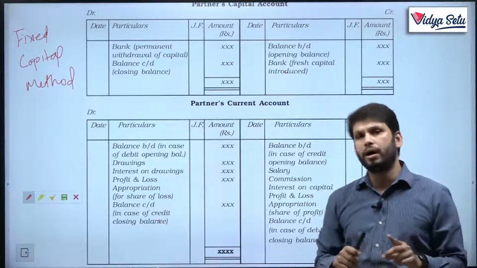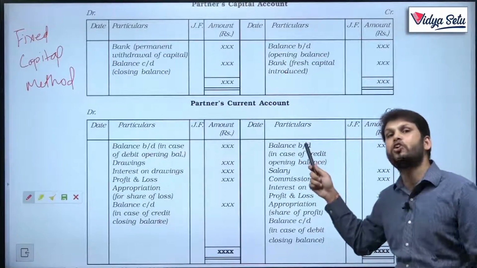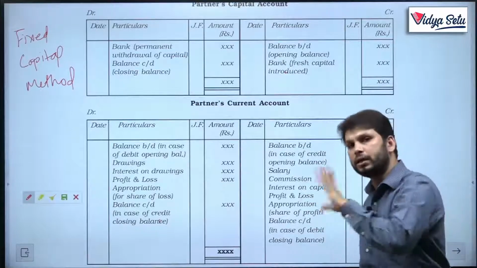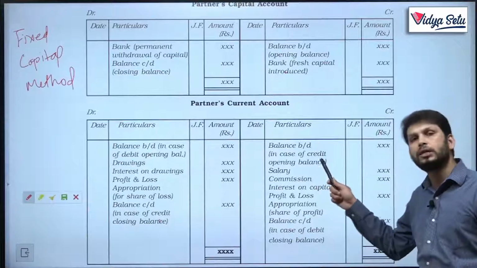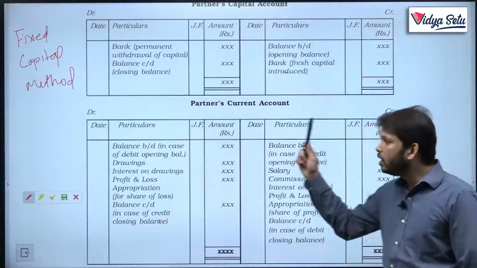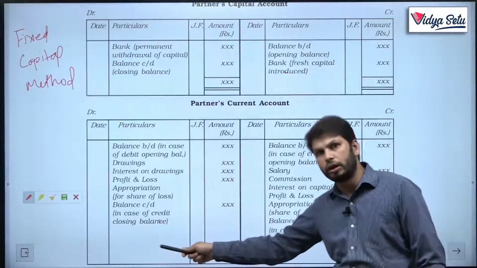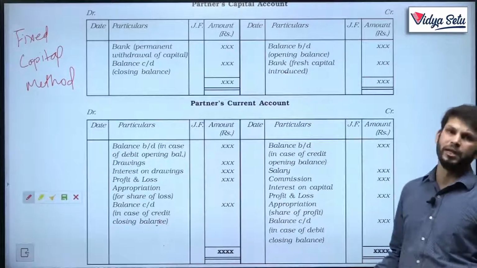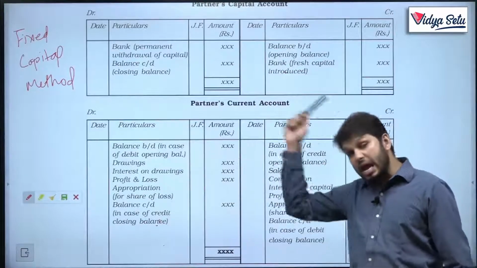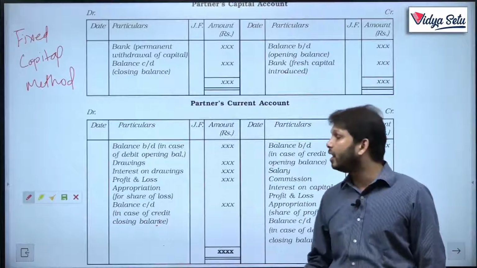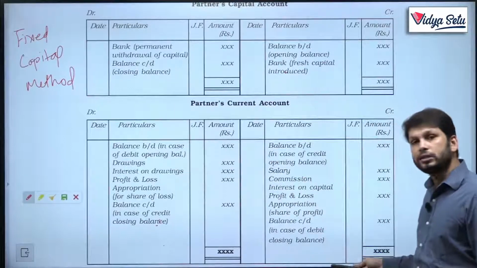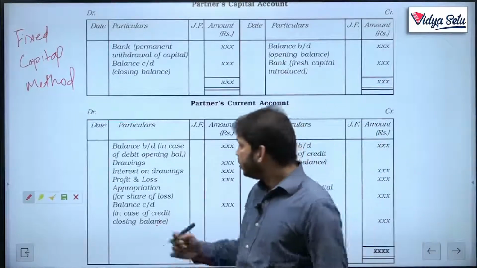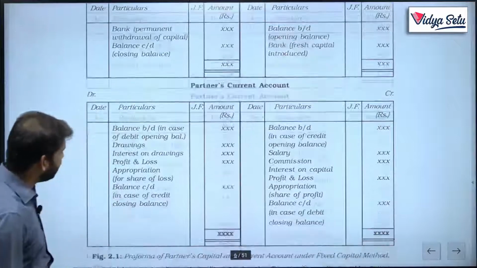And what we need to remember, if the opening balance is credit balance, which is the positive balance in case of a liability, capital is a liability. So if the opening balance is credit, it will be on the credit side. If the closing balance is credit, it will be on the debit side, because closing balance on the debit side, next year it will be on the opening side, that we already know. In case the opening balance is the debit balance, it will be on the debit side, and in case the closing balance is the debit balance, it will be on credit side. Okay, simple, remember.